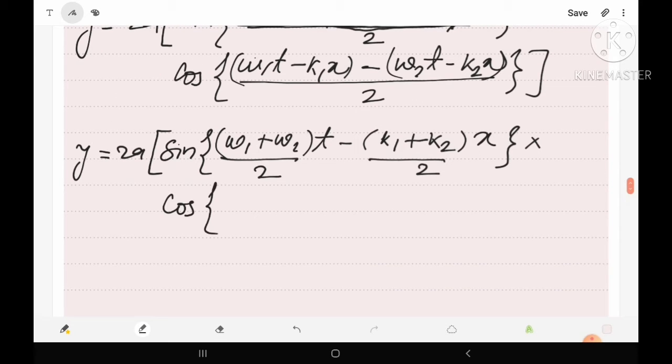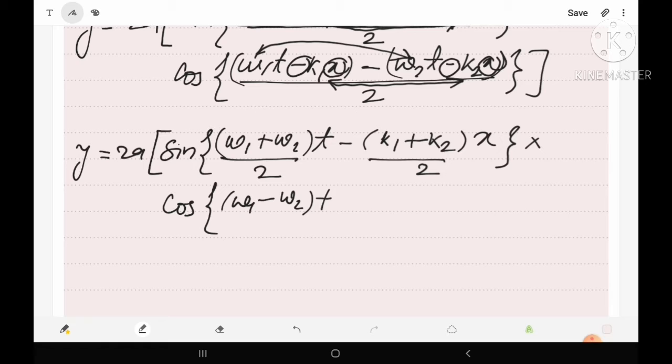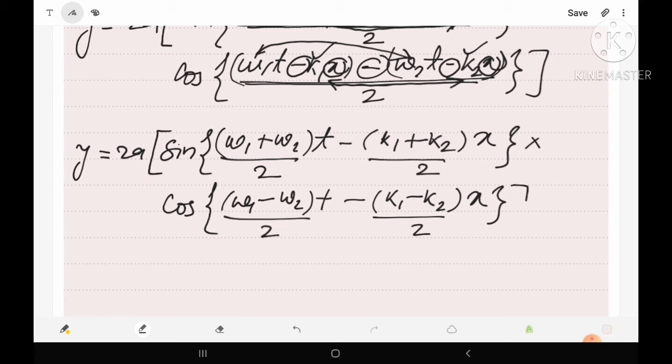So cos, again omega 1 and omega 2 should be written together. Here we have omega 1 minus omega 2, with t taken common. Now k1 and k2 should be written together. Here the negative sign and x are common, so the negative sign and x are taken common. Inside the bracket we have k1 minus k2, so k1 minus k2 upon 2. So in this way we have got this type of equation.